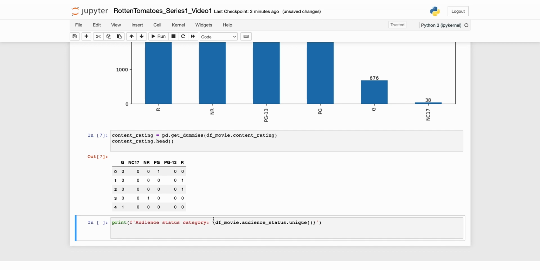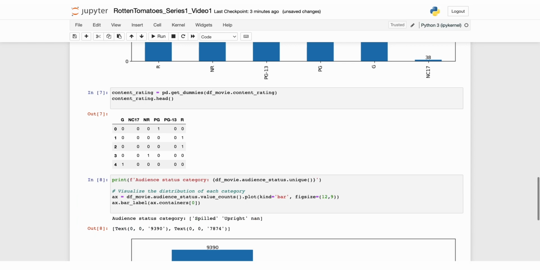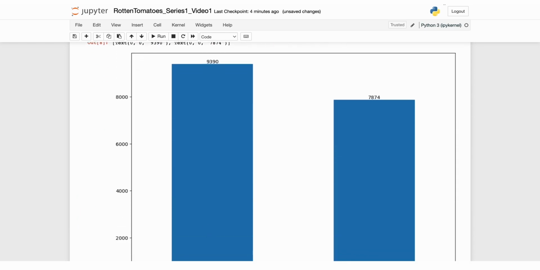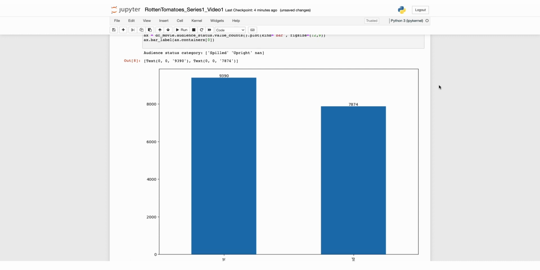First, we will print the unique audience status categories, and next we will create a bar plot to visualize the distribution of each audience status category. At the top of these bars, we will use the value by selecting the first element of the container. That's the full code, and let's run that. Let me zoom out for your convenience, and here's the output.